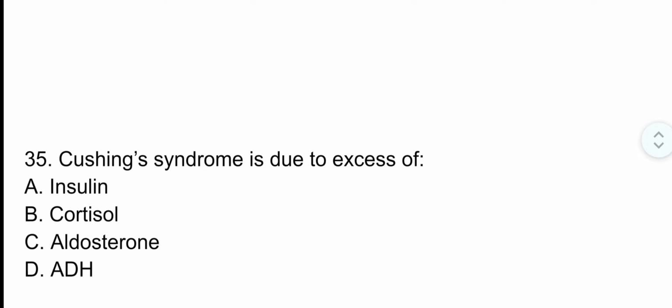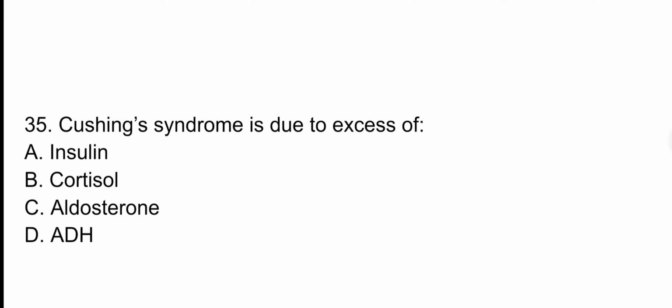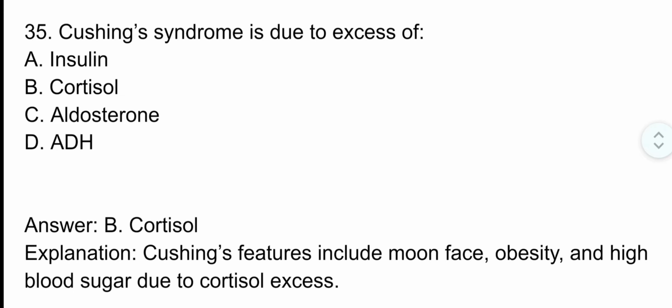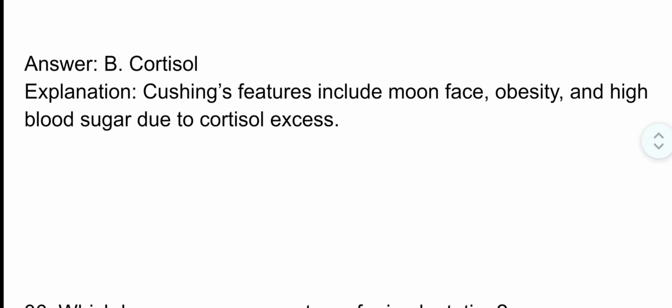Question number 35. Cushing syndrome is due to excess of. The correct option is option B, cortisol. Cushing's features include moon face, obesity, and high blood sugar due to cortisol excess.